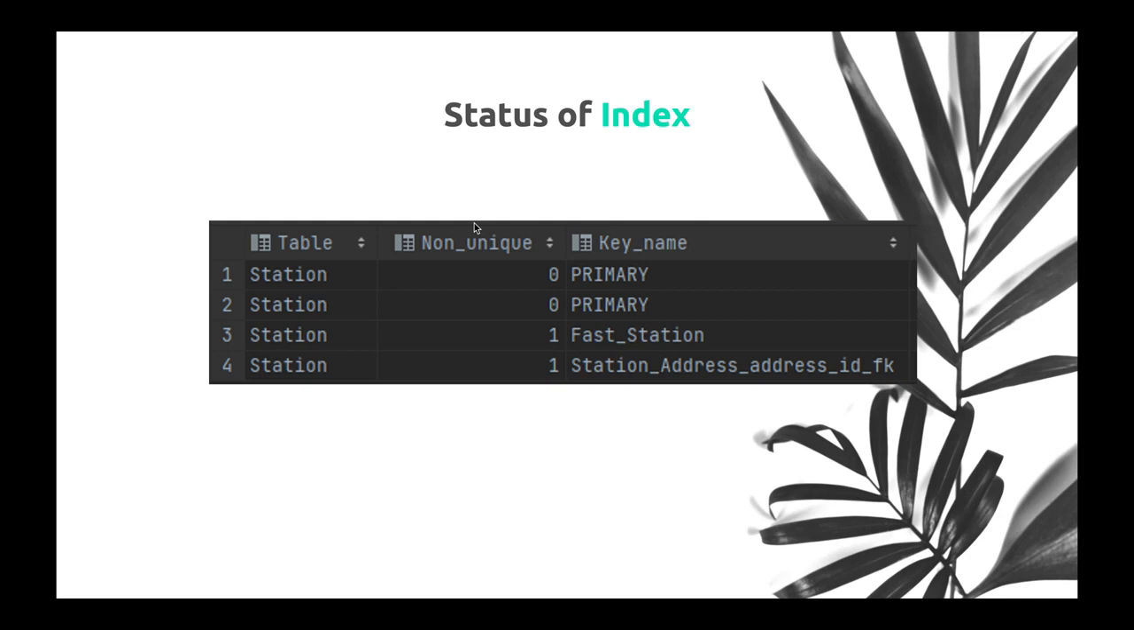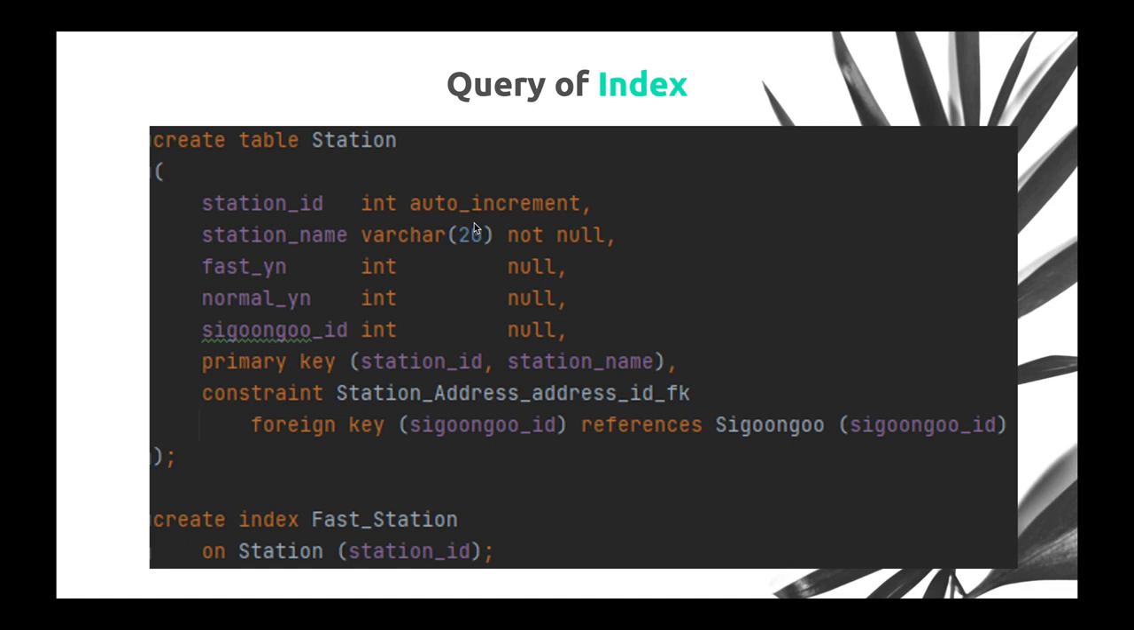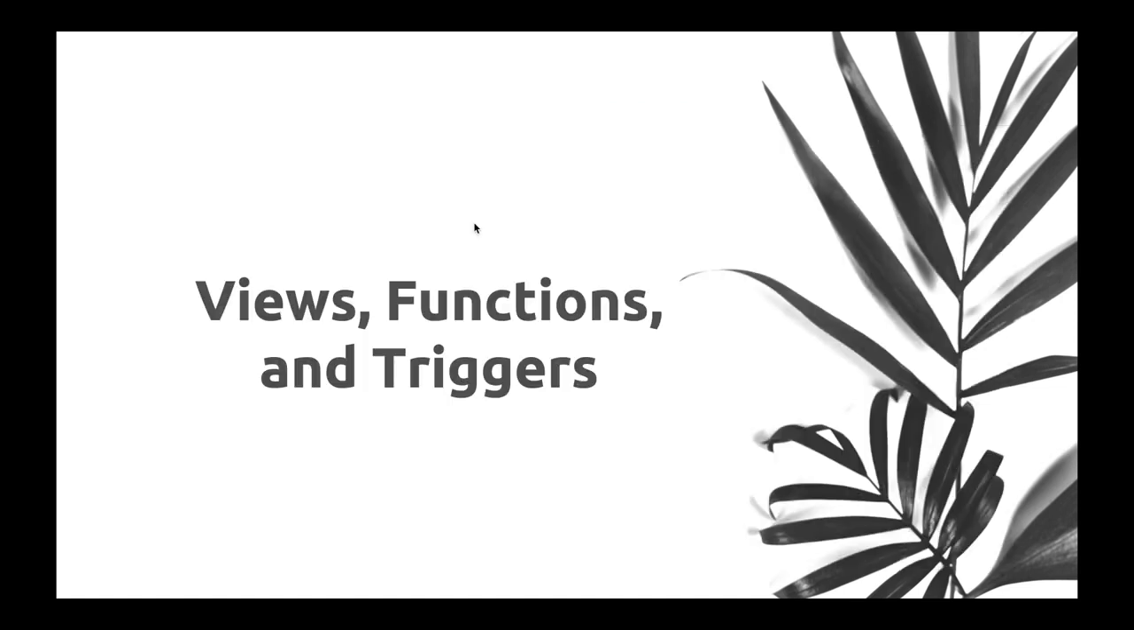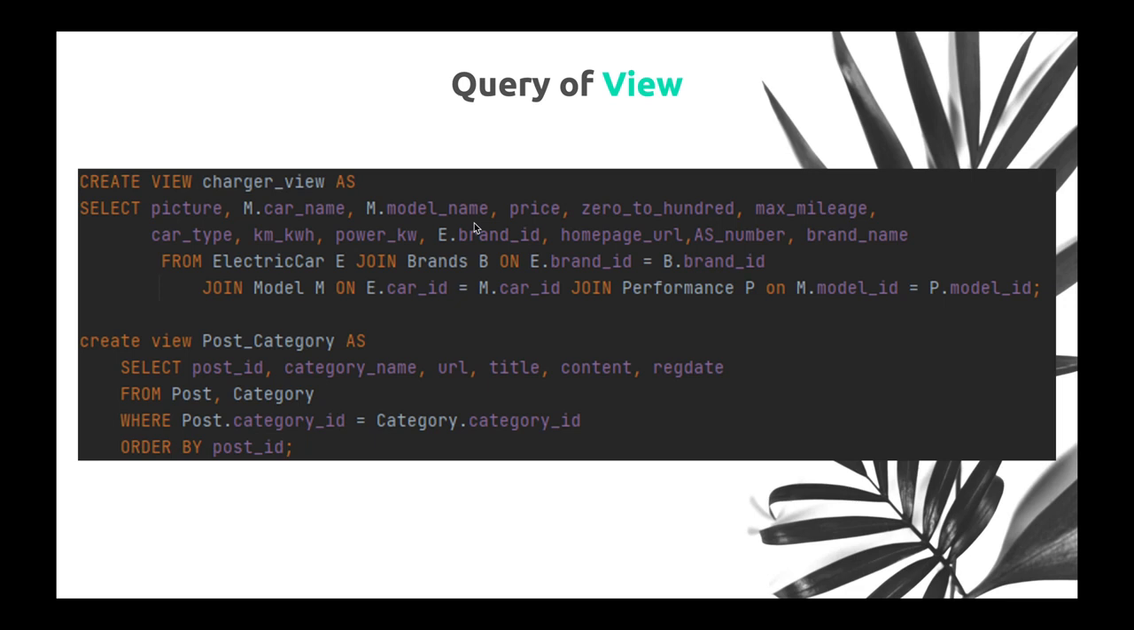Since the station table has nearly 5,000 tuples, the use of index affects performance. The station table is declared as shown. The fast station index is declared based on the station ID, which is part of the primary key. Fourth, views, functions, and triggers.